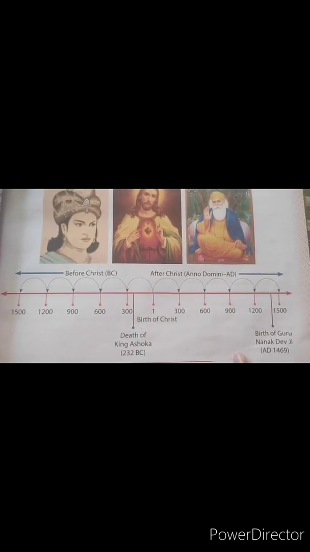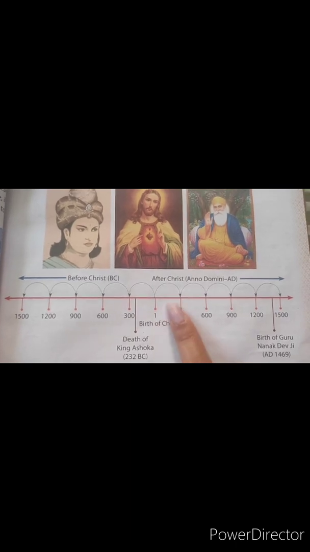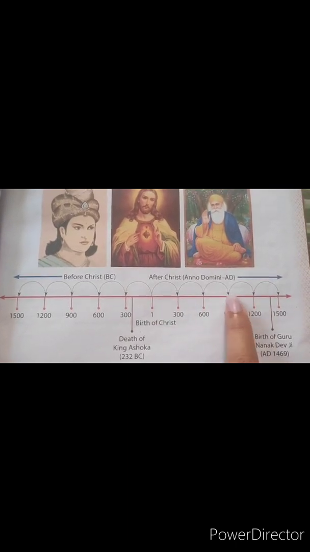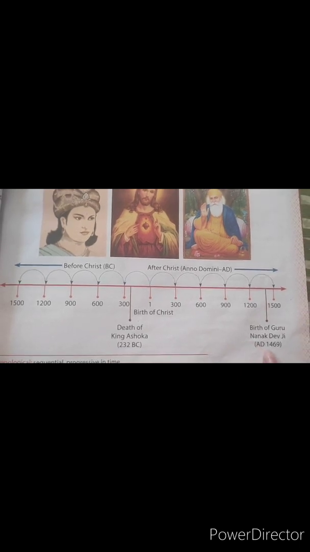Birth of Guru Nanak Dev Ji occurred after the birth of Christ. After how many years? After 1469 years. So it is written here Anno Domini 1469.